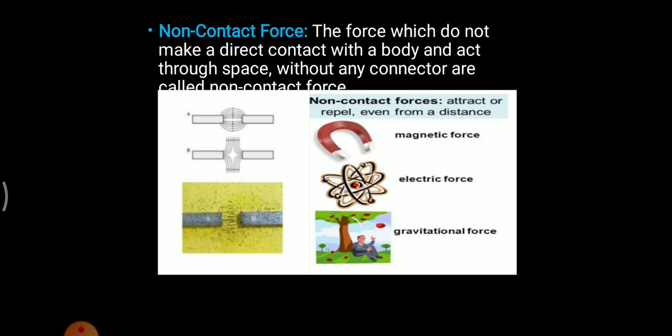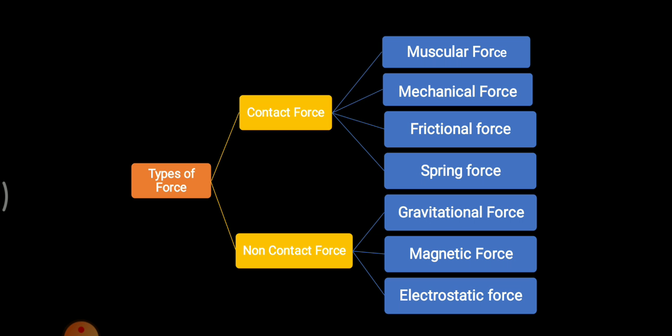As you can see, this is a magnet. North pole and south pole are there. Magnetic field is there. In this magnetic field, the effects of the magnet could be experienced over here. So in short, you can say non-contact forces are those where there is no contact between two bodies, but still their effect could be experienced.